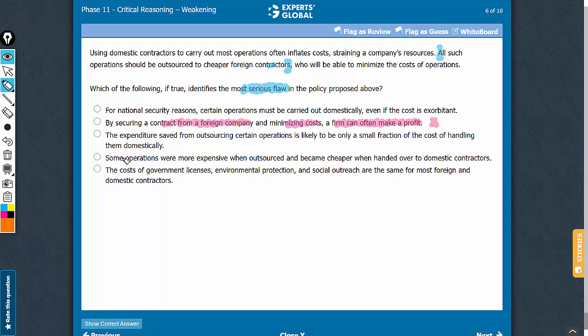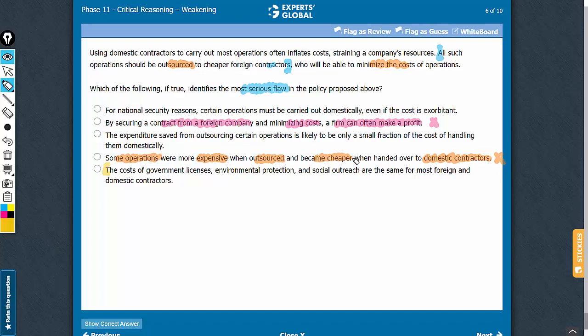Answer choice D talks about certain operations that were more expensive when outsourced, and such operations became cheaper when handed over to domestic contractors. See, this argument is about the operations where outsourcing would lead to a reduction in costs, and therefore operations where outsourcing turns out to be more expensive are out of the scope of the argument. So this cannot weaken the argument.